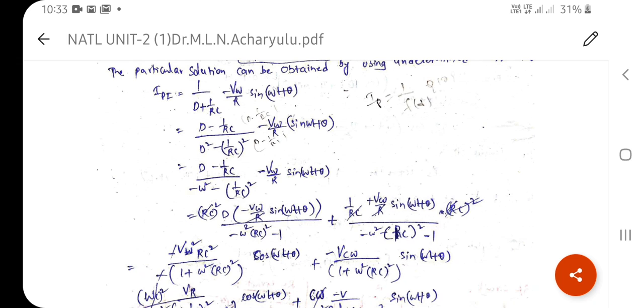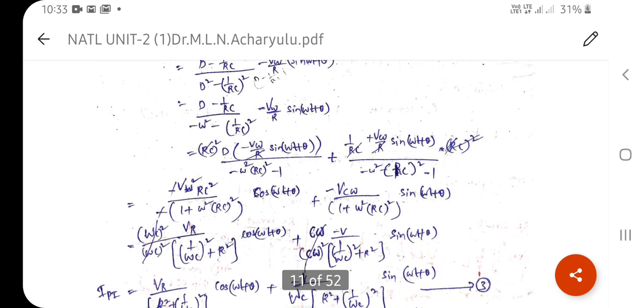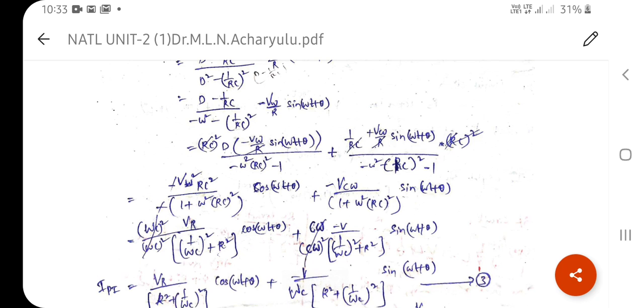Here we have the RC square, the R square will cancel, and C will cancel one time. Therefore, the resultant equation is minus V omega square C by 1 plus omega square RC whole square into cos of omega t plus theta, minus VC omega by 1 plus omega square RC whole square into sine of omega t plus theta.